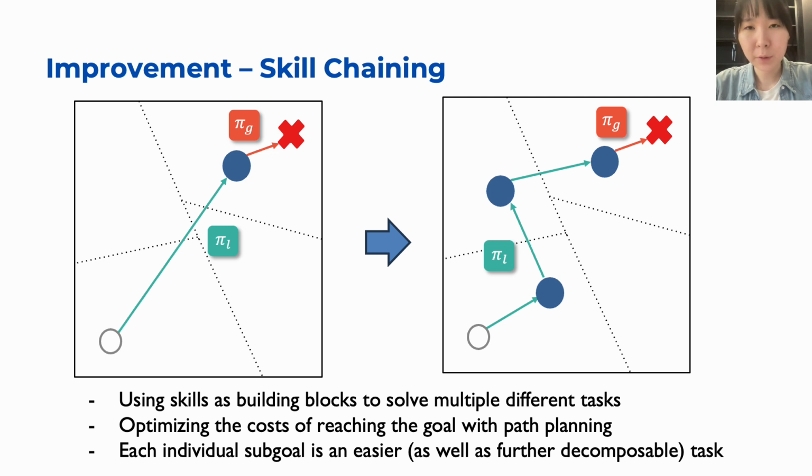For example, breaking the task into sub-goals creates a composable structure that enables us to tackle a variety of tasks within the environment. This approach also provides more explicit control over the algorithm, allowing for more optimal solutions rather than depending on an end-to-end approach. Additionally, chaining not only facilitates the decomposition of the main goal into simpler subgoals, but also supports recursive decomposition, further enhancing the efficiency of the solution.